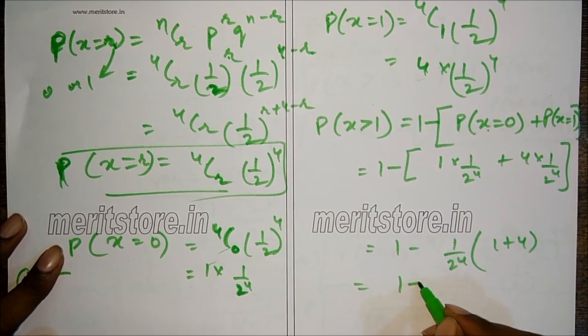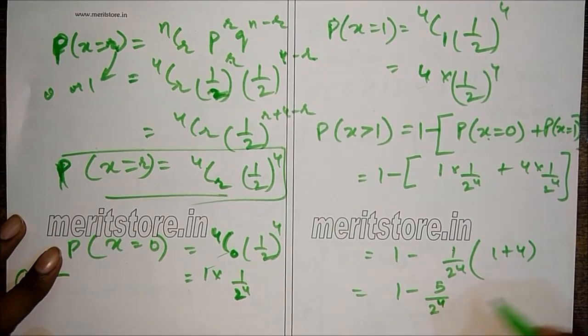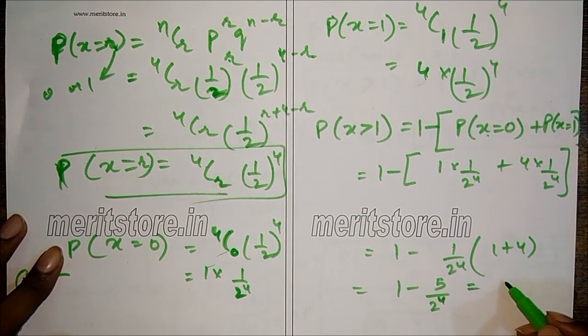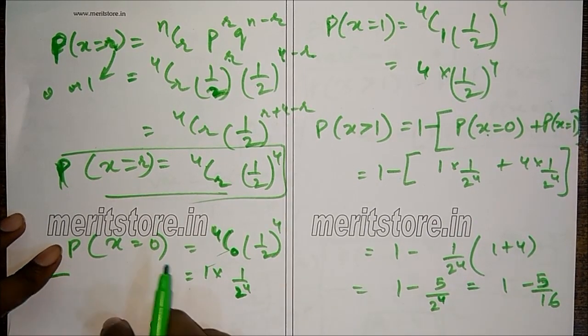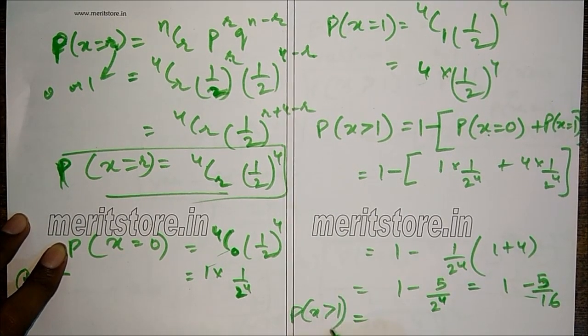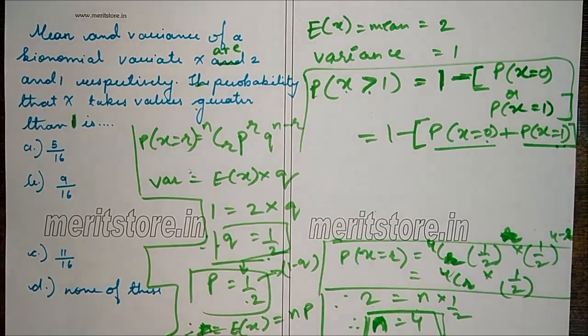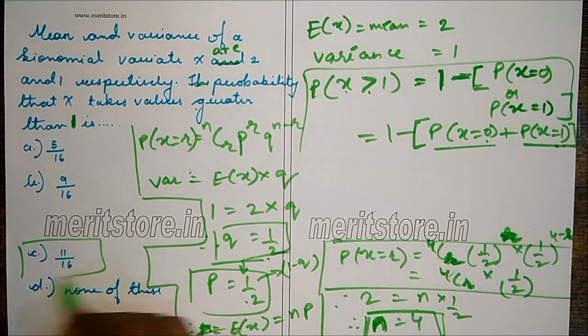So this will be 1 minus 5 by 2 raised to 4. Now 2 raised to 4 is 16. So this will be 1 minus 5 by 16, which is 11 by 16. So the final answer is P of x greater than 1 is 11 by 16, which is option C.